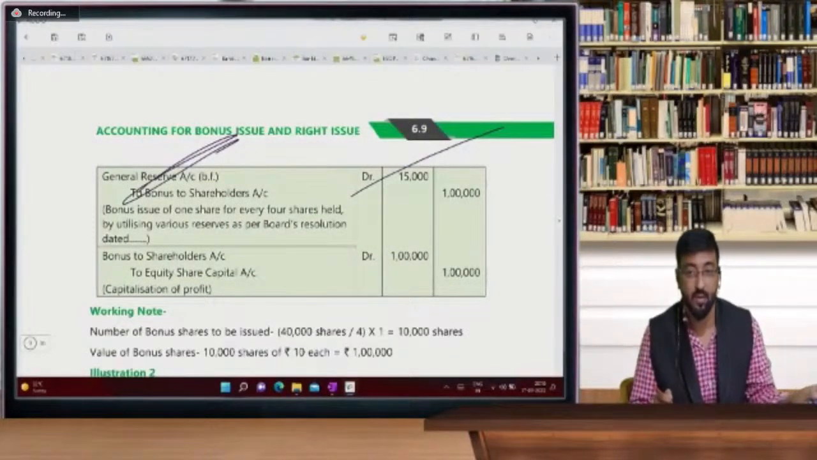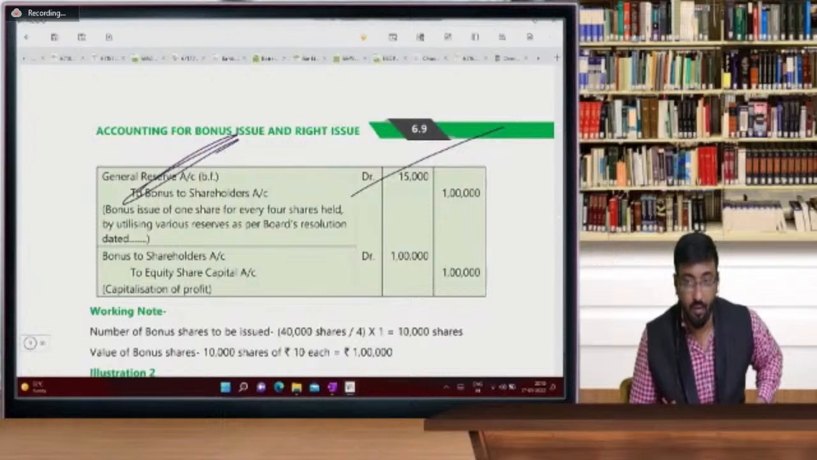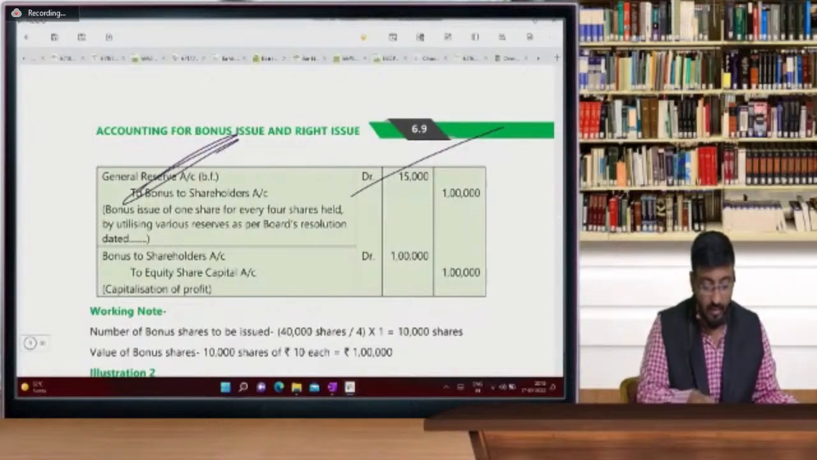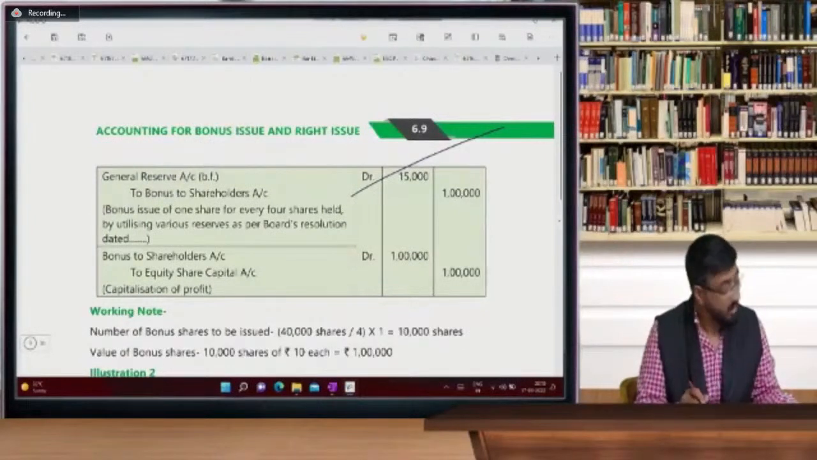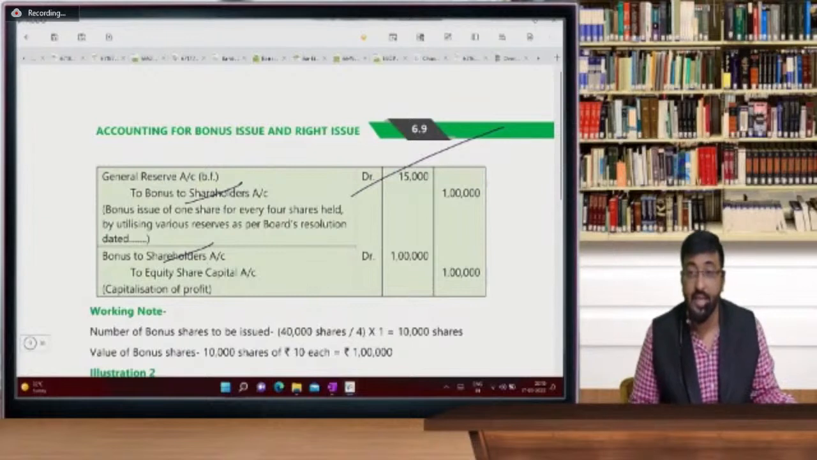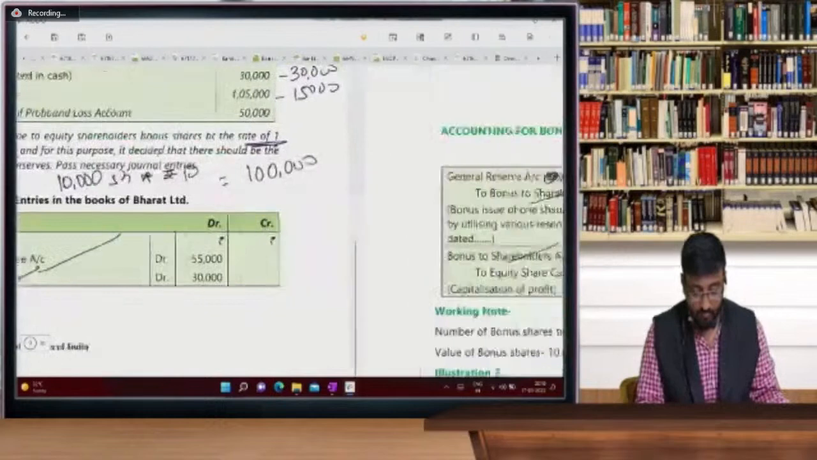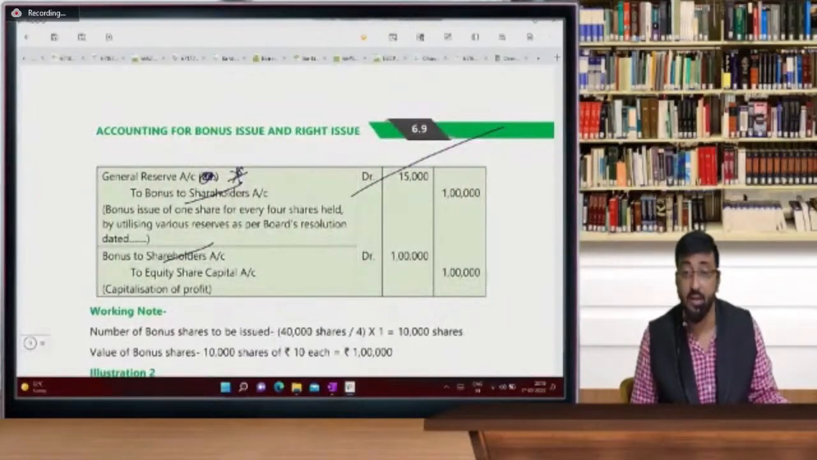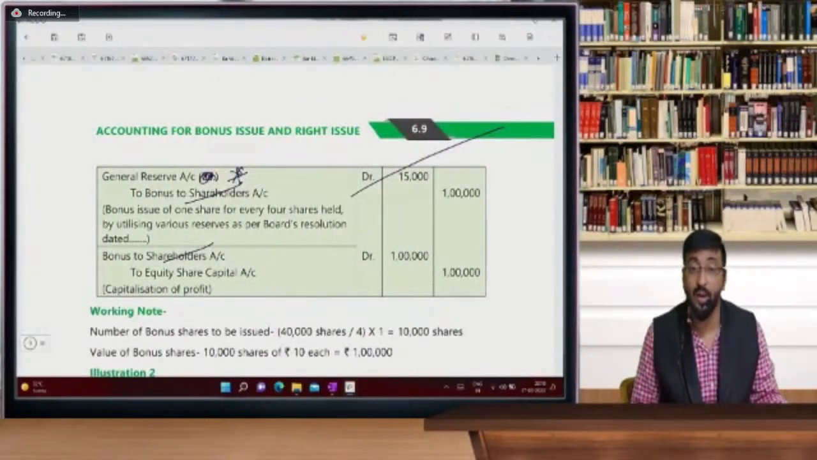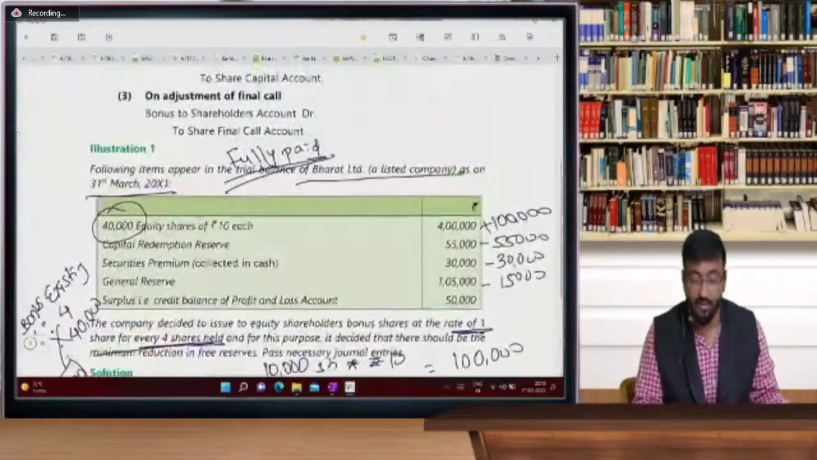Yes. To bonus to equity shareholder, general reserve 15,000. To bonus to equity shareholder, and bonus to equity shareholder to equity share capital. Yes, sir, correct. So general reserve is a balancing figure, star mark. Easy hai? So this is fully paid up capital. So in index, this is fully paid up capital.